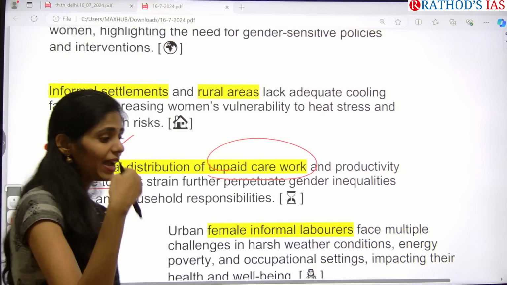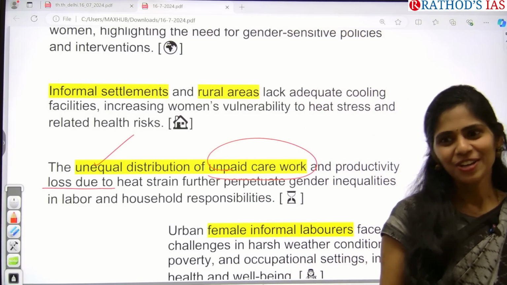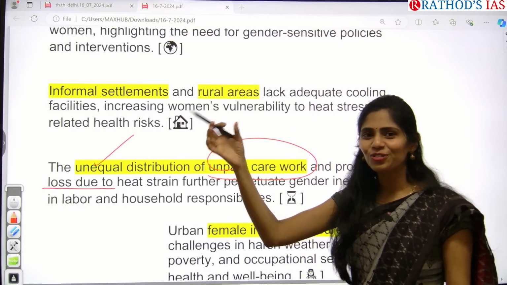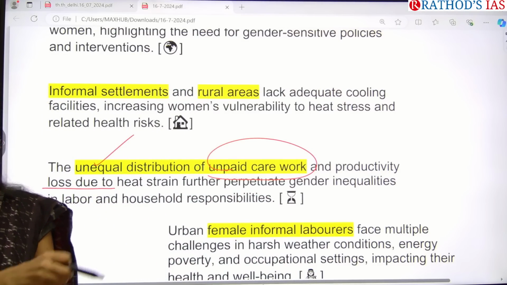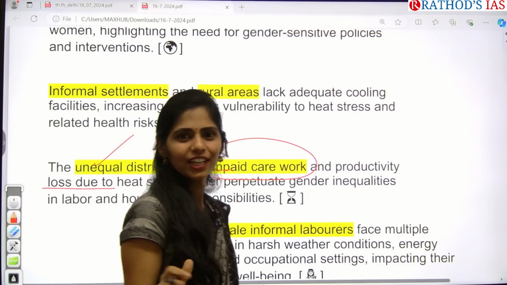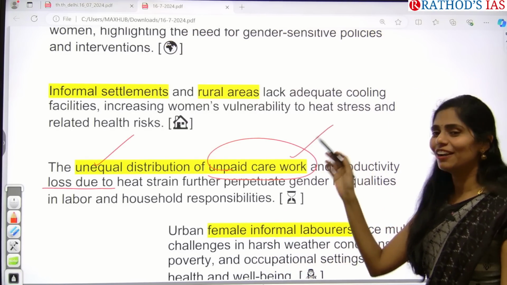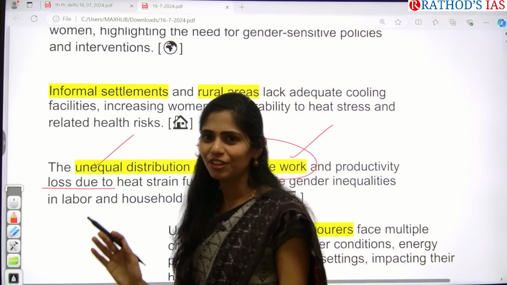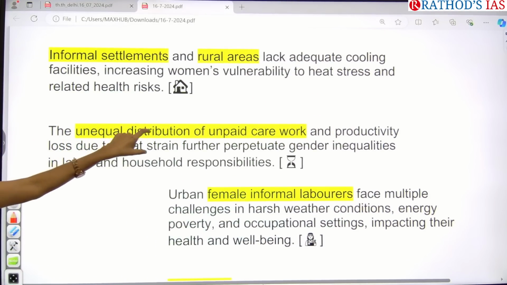Even in my case, after class I go home by 9 at night, no? At that time also, at 1 o'clock, 2 o'clock, whenever my kids wake up and cry, I am the person to take care of them. My husband will not take care. He will not even get up. So that is one example: every day I do not get any sleep after going from here.